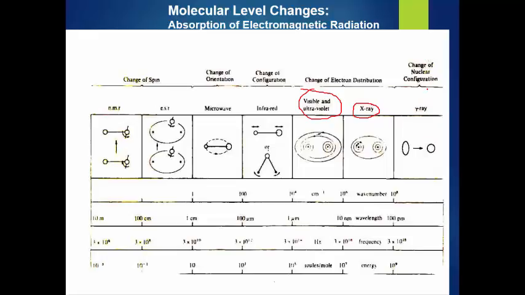There is a change in the nuclear configuration. With gamma rays, fragmentation occurs. Because of gamma rays, we have higher energy and lower wavelength, which break down these bigger molecules into smaller ones. These are all the molecular changes that occur with electromagnetic radiation. This is a very important slide. Please watch this video repeatedly to get the concept clear.